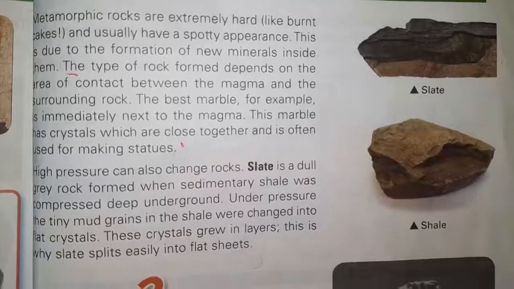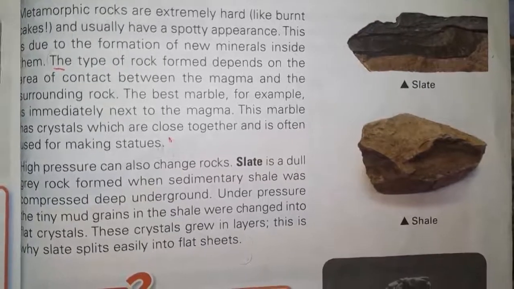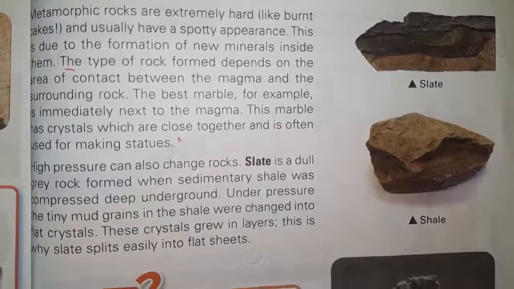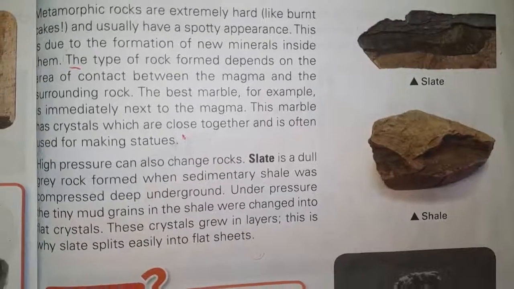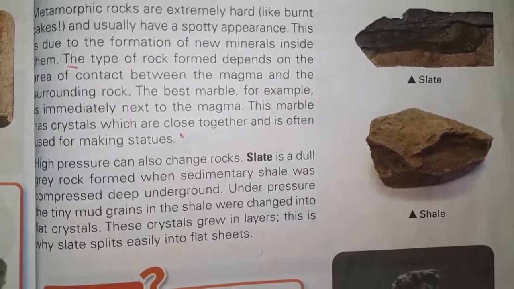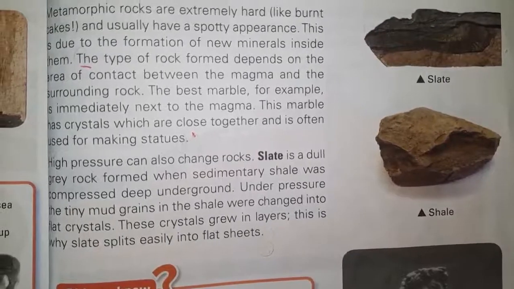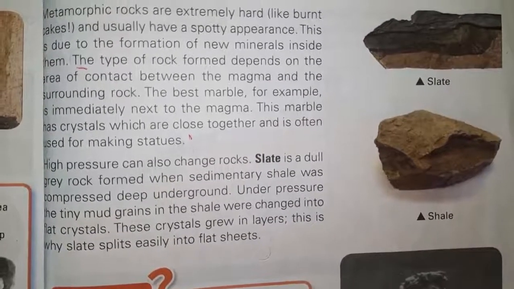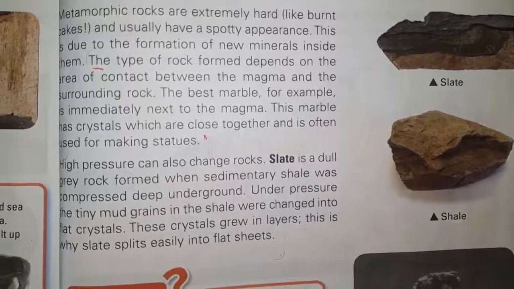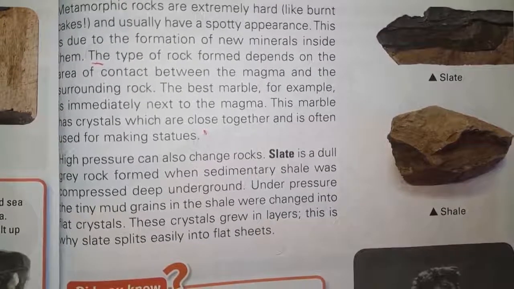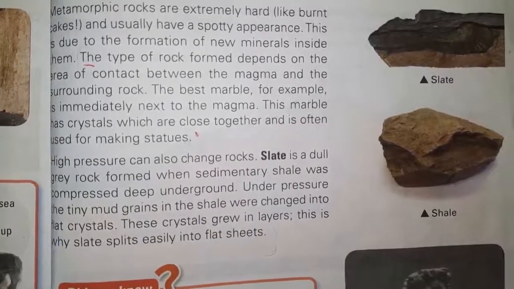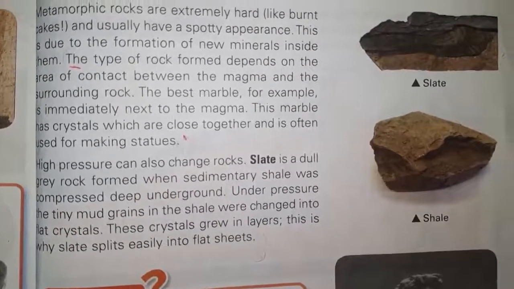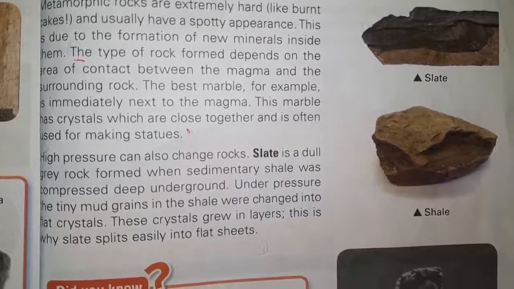The type of rock formed depends upon the area of contact between the magma and the surrounding rocks. For example, when magma is pushed up from underground and the surrounding rock is limestone, then it will be converted into marble, and the best marble is immediately next to the magma. This marble has crystals which are very close together, and this type of marble is often used for making statues.